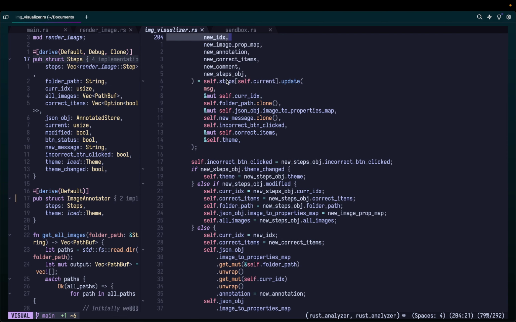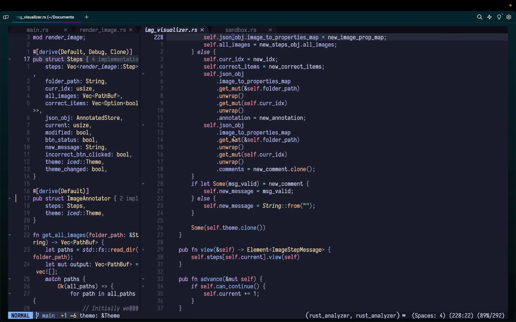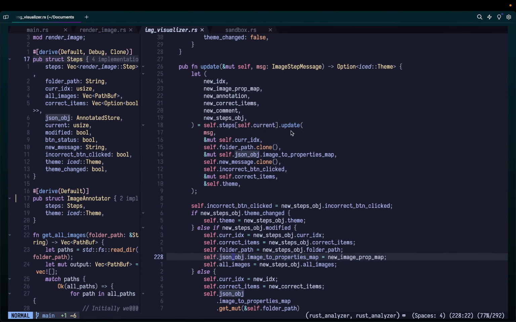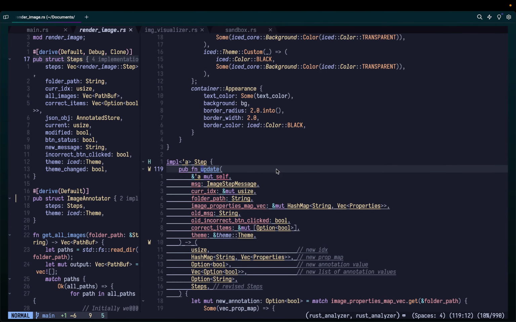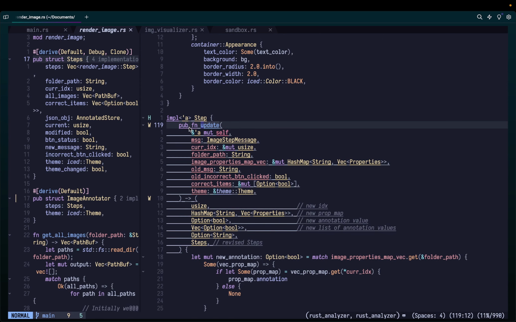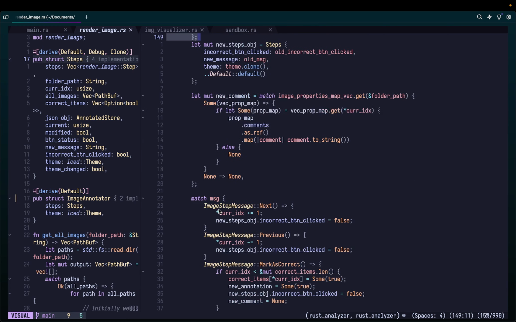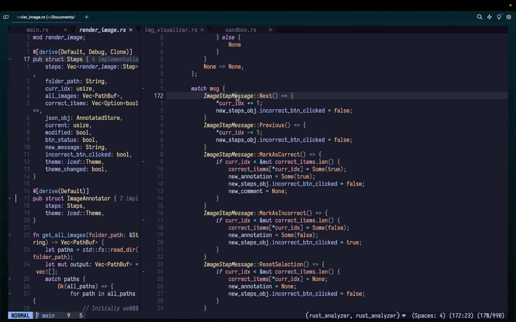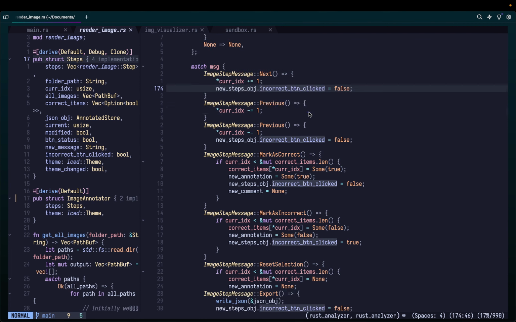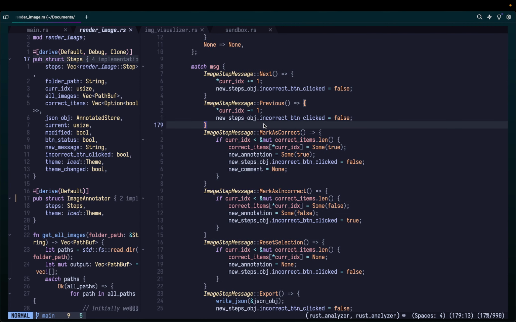And let's just go down, don't look at all this for now. Or maybe let's look at this update, right? Over here, for each step you have this update, and all it does is, there you go, we have implemented what happens for each message type. When there is next, you do current index plus equal to 1, incorrect button clicked equal to false. This is one thing I also want to highlight later on, but we'll talk about it.